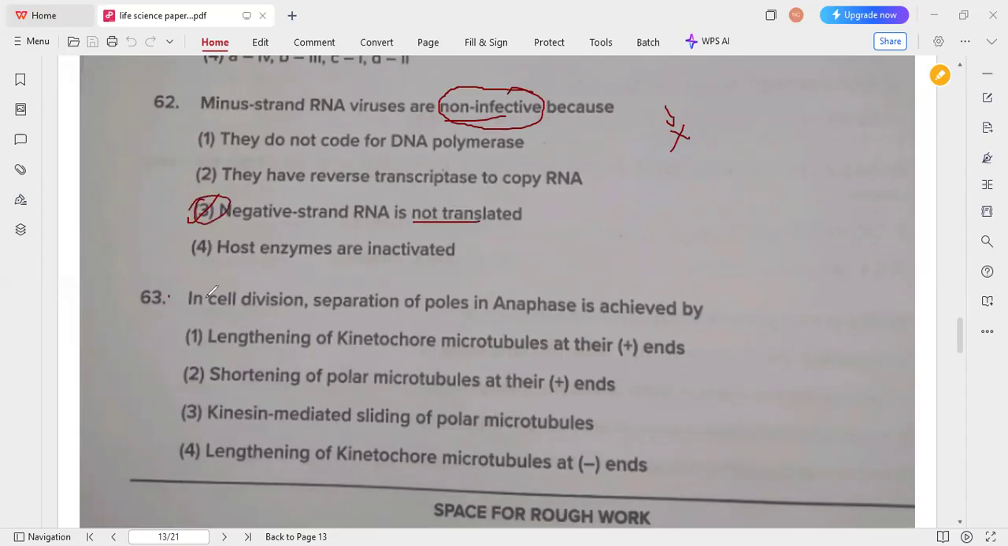Next one: in cell division, separation of poles in anaphase is achieved by shortening of polar microtubules at their positive end. Usually the kinetochore microtubules shorten in anaphase of cell division. So that's why option 2 is the correct answer.